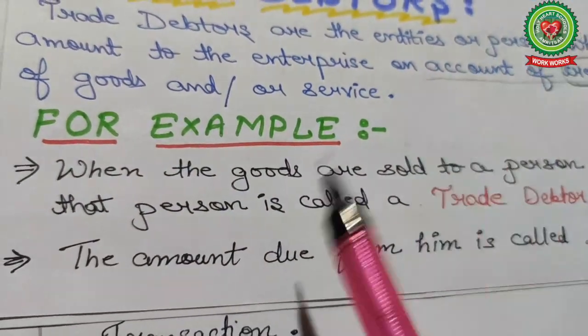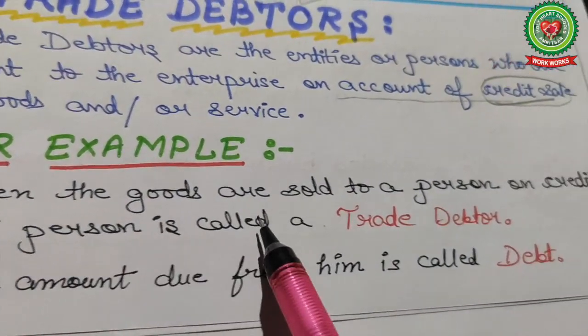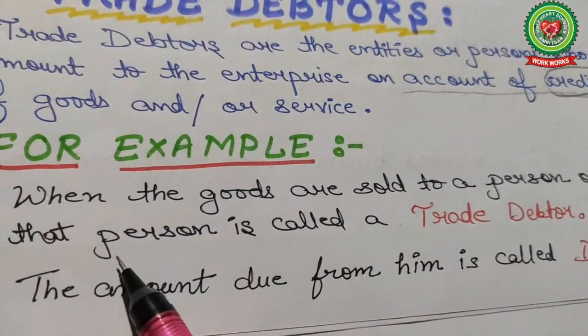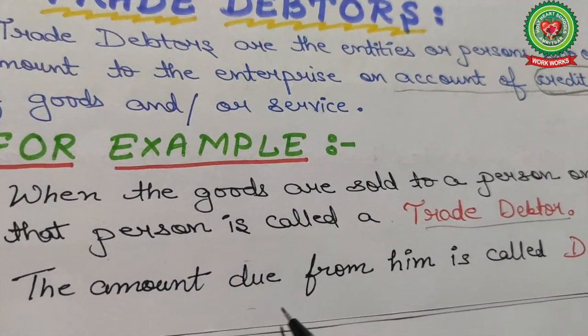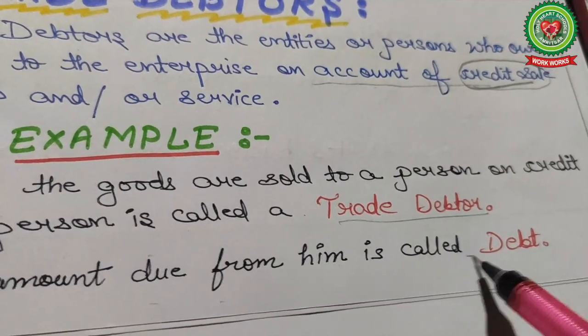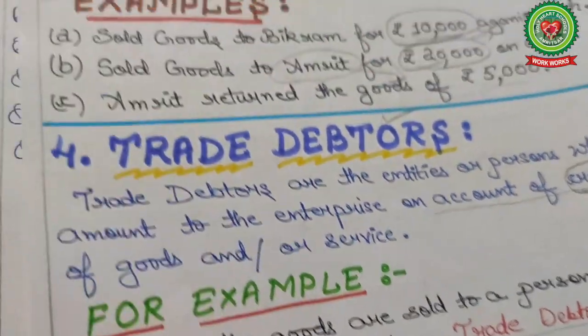For example, when goods are sold to a person on credit, that person is called a trade debtor, and the amount due from him is considered as debt.